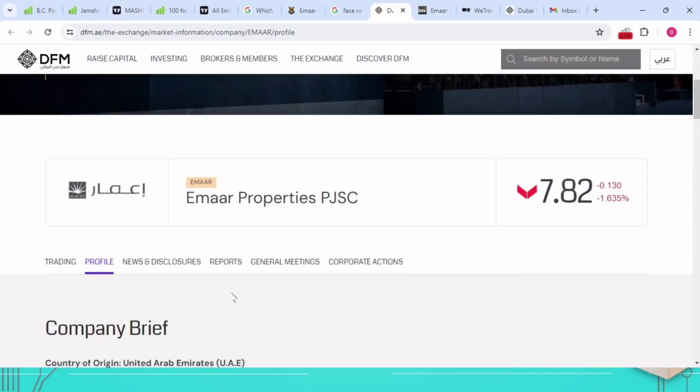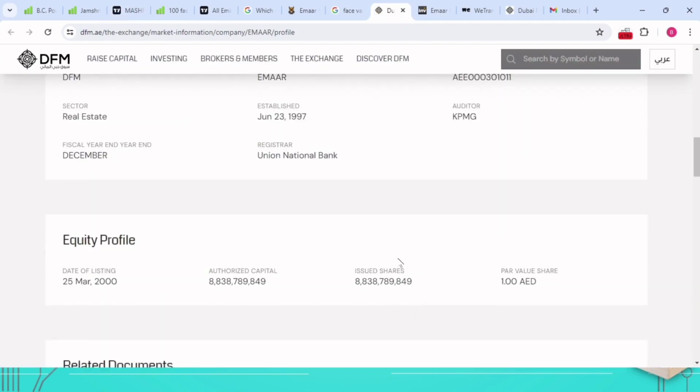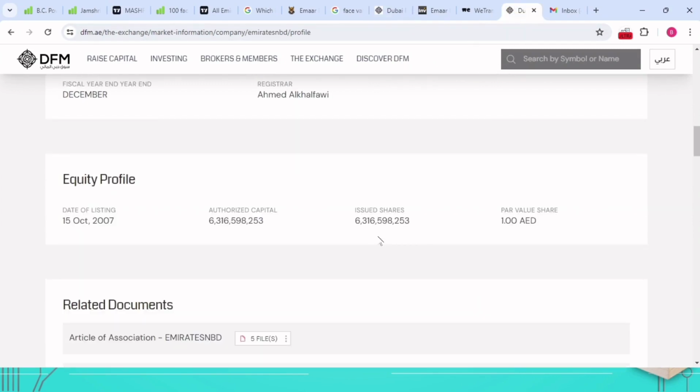In the UAE, it's automatically available over here. It's MR property 1. I have taken others also. From here, you're looking at authorized share capital divided by issued share capital, that is what we told. Equity share capital, in a sense, is the authorized share capital. This one divided by this one, whatever you get, that is called face value. The other term for face value is par value. So in the UAE market, they have given these things straight away.